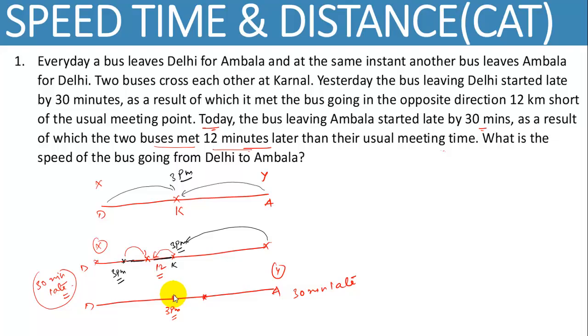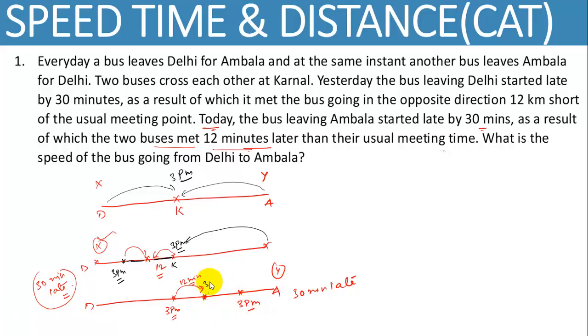It means you can say कि दिल्ली वाली बस, that is bus X, takes 12 minutes to go from Karnal to the new meeting point. So ये 12 मिनट लगता है बस X को from Karnal to this point. This is the new meeting point. और obviously अम्बाला वाली बस यहाँ पे होगी at 3 p.m.